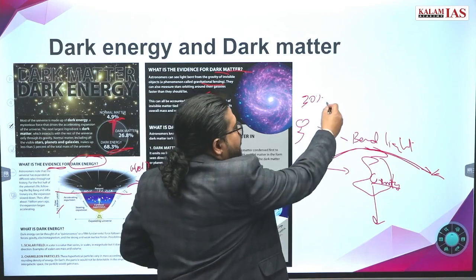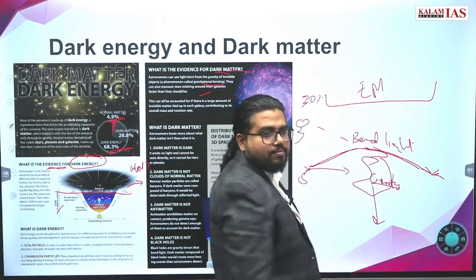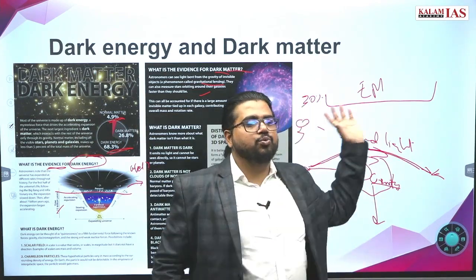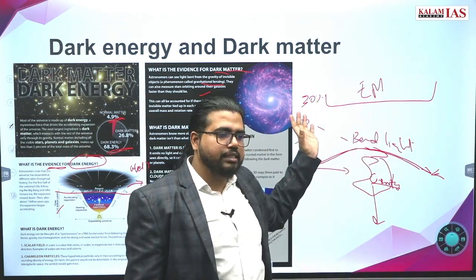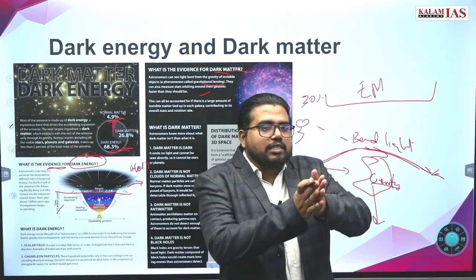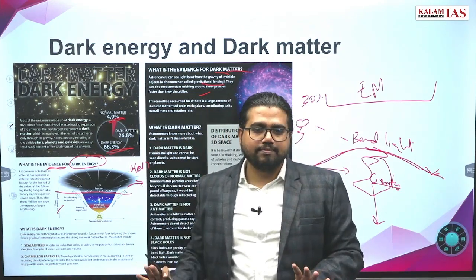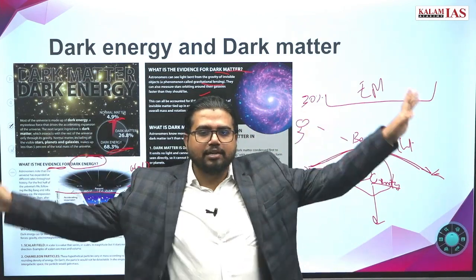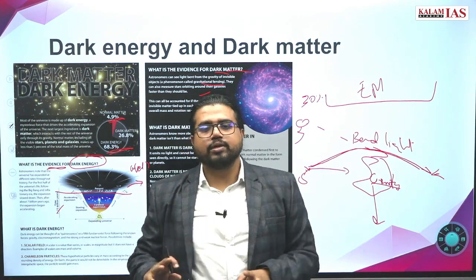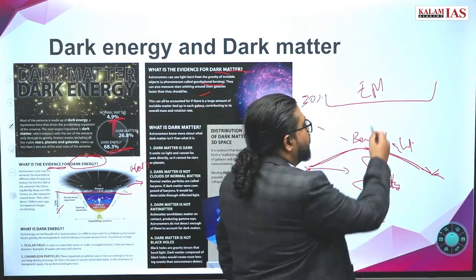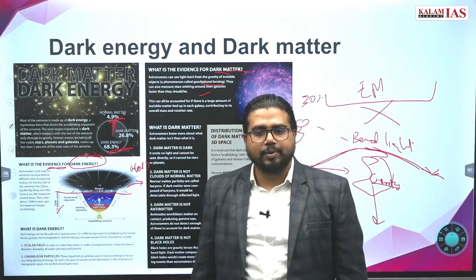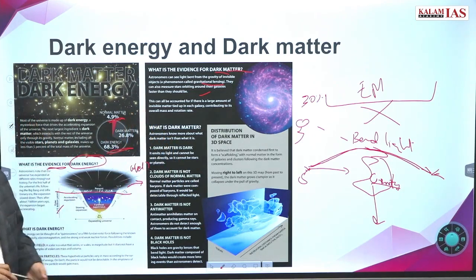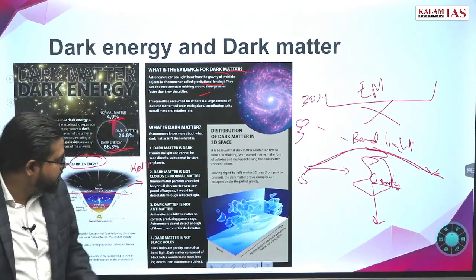We have discussed a huge range of the electromagnetic spectrum. If dark matter or dark energy interacts with any of these waves, from gamma rays to very low frequency waves, we would have observed it. If it reflects some waves, if it emits some waves, we would have easily observed it. Some kind of our telescope would have observed it. But this dark energy, dark matter has no interference with all this electromagnetic spectrum. So that's why it has become absolutely difficult, or nearly impossible, to observe dark matter and dark energy.